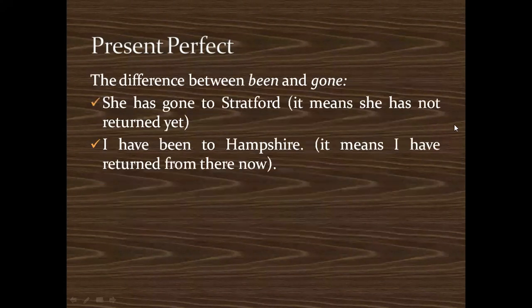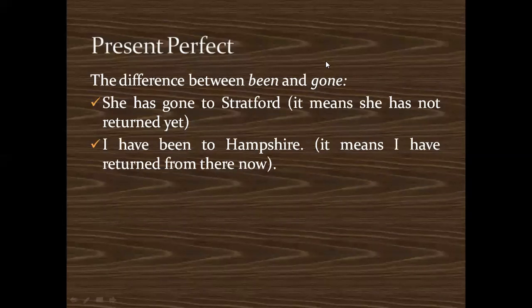Okay, now whenever we talk about present perfect tense, at times we have to use been and gone. Now there is a slight difference between the verb been and gone. Okay, suppose you say she has gone to Stratford, what does that mean? You should use gone when that person has gone to some place but has not returned.